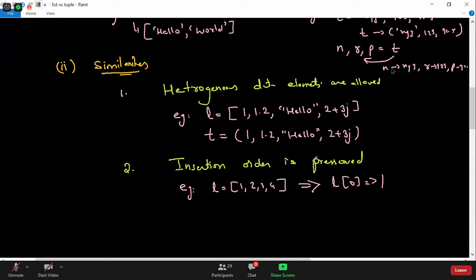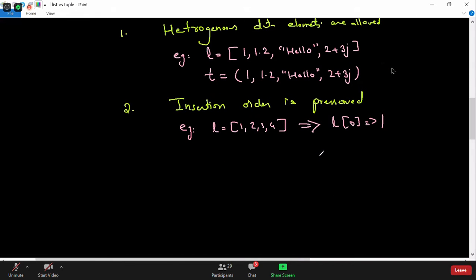But in other data structures in Python, you may not use index values because the insertion order is not preserved and may change. 4 may come here, 2 may go there. So an index value does not make sense there. That is why, since the insertion order is preserved here, you can access elements with the index value.